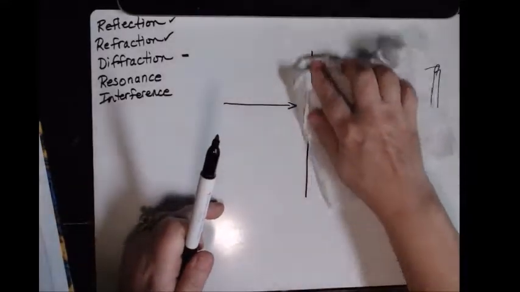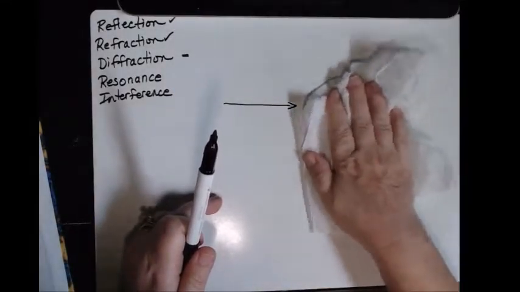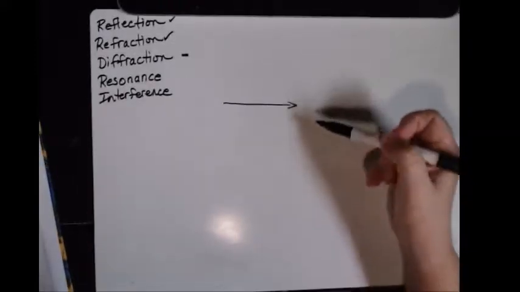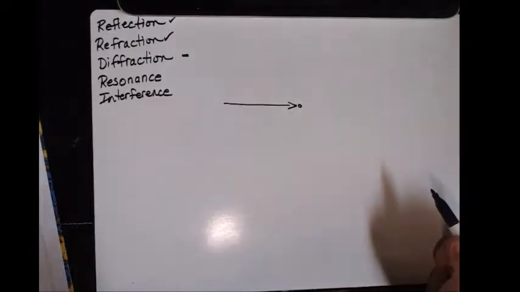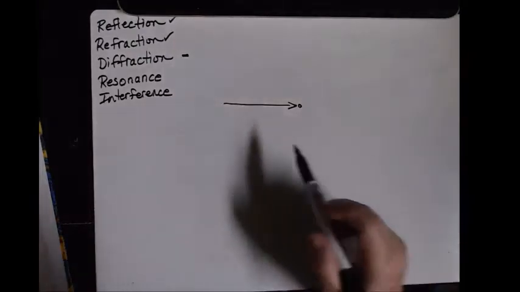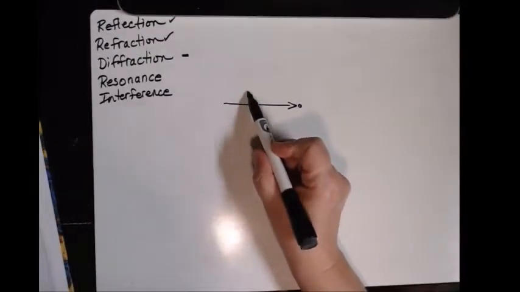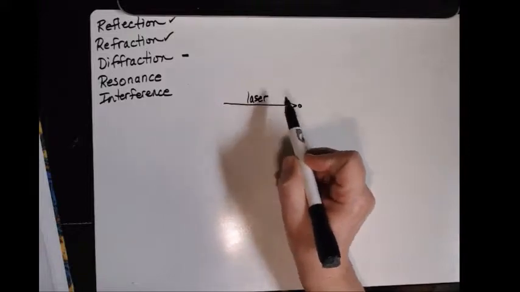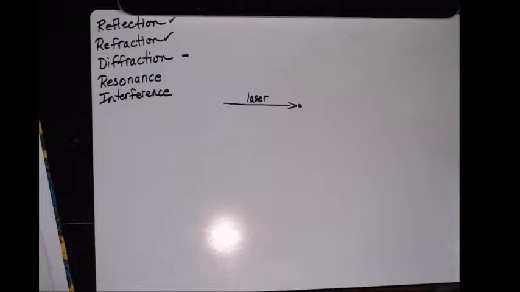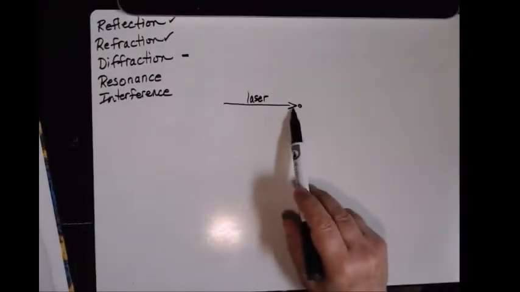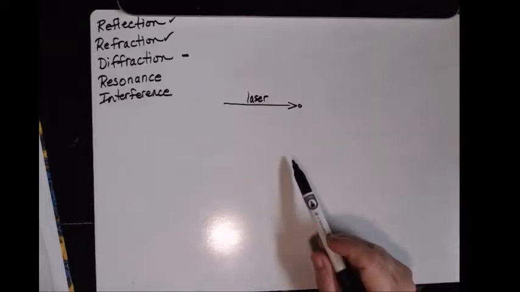A good example they frequently talk about is if you have a light ray and then you put in front of it a tiny little, let's say, a piece of lead. So this is a laser, say, and I'm going to put a tiny little surface in front of it that is a piece of lead. Whoa, just went out of focus there. Now what you would normally think is, well, the light is going to hit that and it's going to stop, but it actually doesn't.